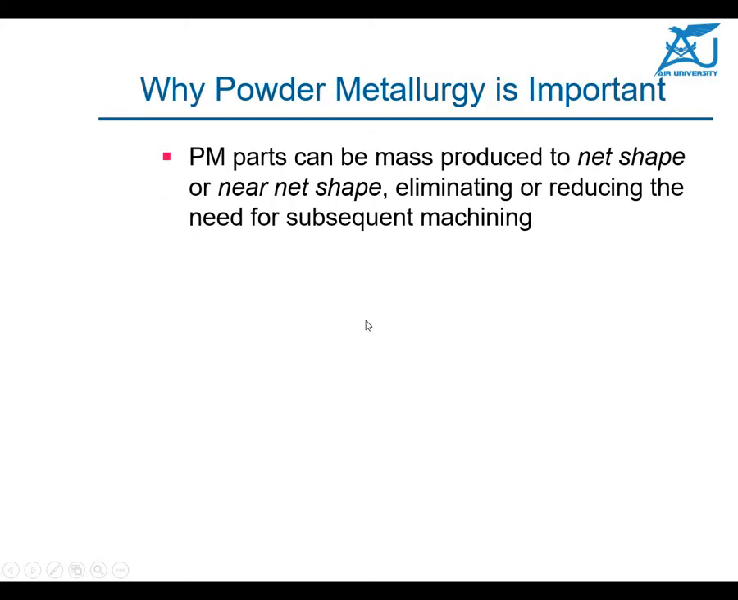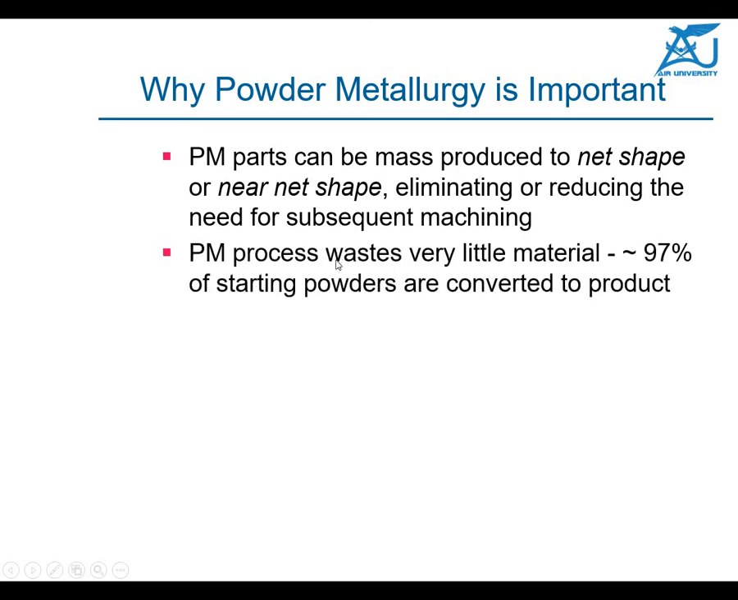Okay, so why is powder metallurgy important? Actually, powder metallurgy parts can be mass produced to net shape or near net shape. You do not need to do any further machining, except maybe to make certain threads or add side features, but normally the products are produced in net shape. So you do not need any subsequent machining. Powder metallurgy also helps reduce waste because very little material is wasted, and 97% of the starting powder is converted into the product.